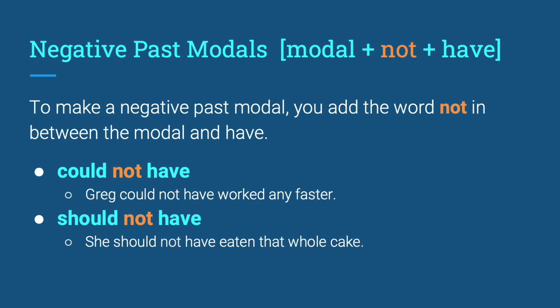To make negative past modals, you add the word not in between the modal and have. Could not have. Greg could not have worked any faster. Should not have. She should not have eaten that whole cake. Modal plus not plus have.